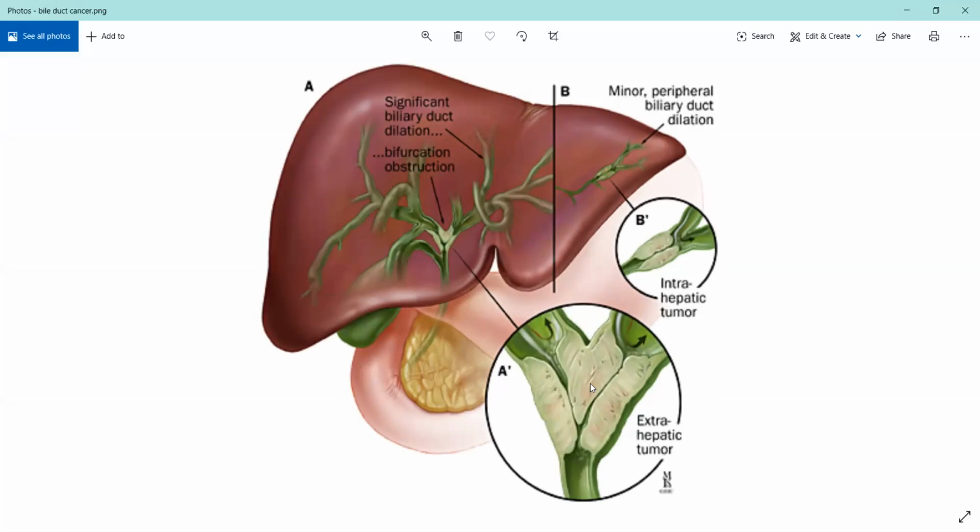The tumor has glandular structure. It will resemble biliary epithelium, but it will not secrete any bile. That is the main difference between the tumor and normal cells. It will become very big, hard and whitish, and it will block the flow of bile, obviously, because these tumors are not letting bile flow properly. These will have slightly glandular structures, but they will not secrete any bile as such.